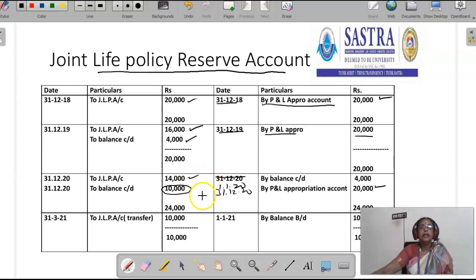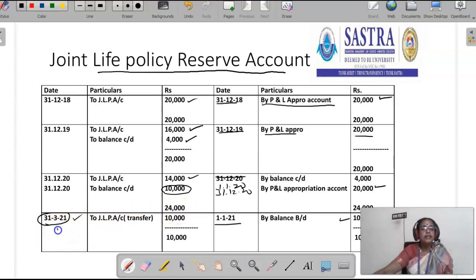Then the last year, on 31st 3/21, a partner died, and so the balance is how much? 10,000. Balance on 1/1/21 is 10,000 rupees. During that period, the firm will not pay the premium amount, because the partner died on 31st 3/21 itself, and so they got the amount and they distributed the amount.